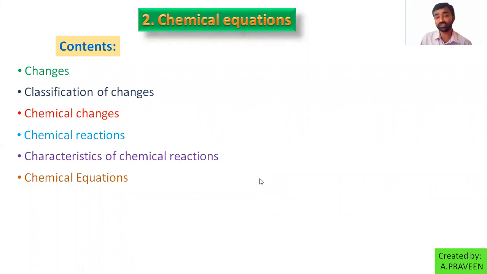Then in this equation we have different types, called types of chemical reactions or types of chemical equations. Here we always follow the law of conservation of mass in chemical reactions.